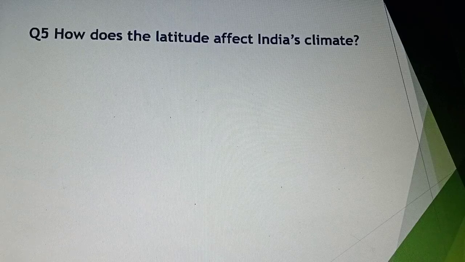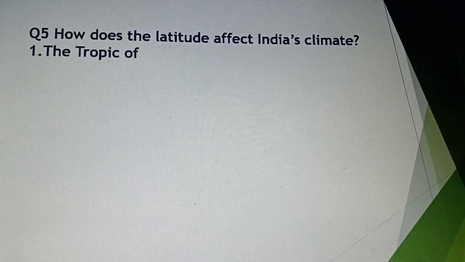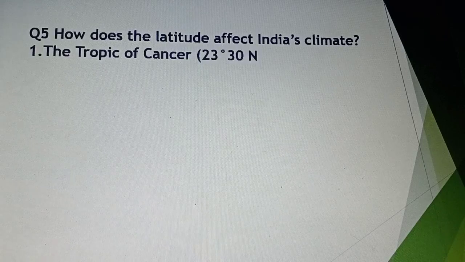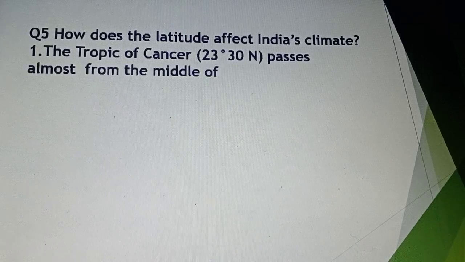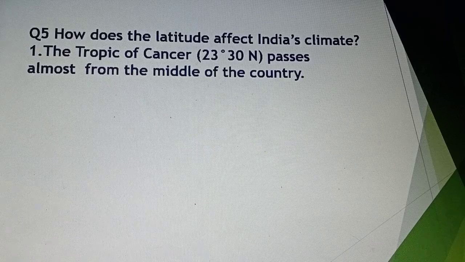Question number five: how does latitude affect India's climate? The answer is that the Tropic of Cancer, 23°30' north, passes almost through the middle of the country.